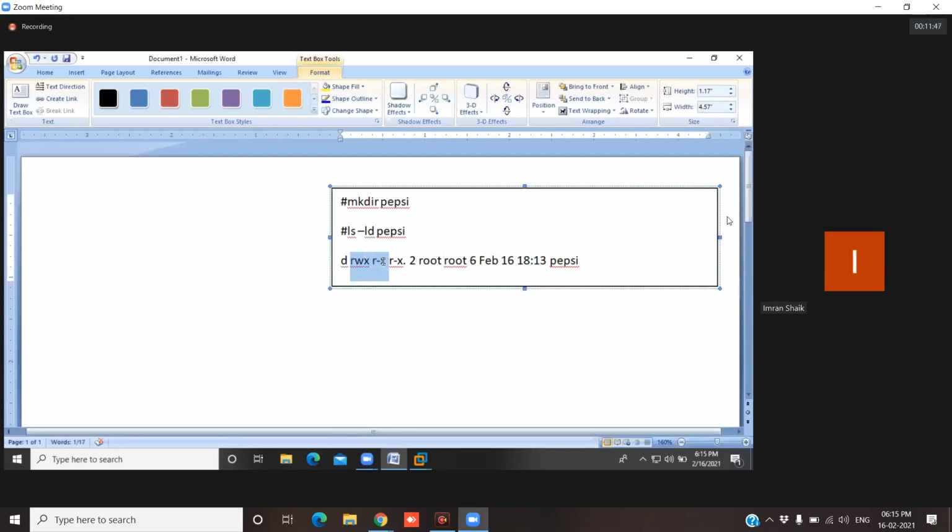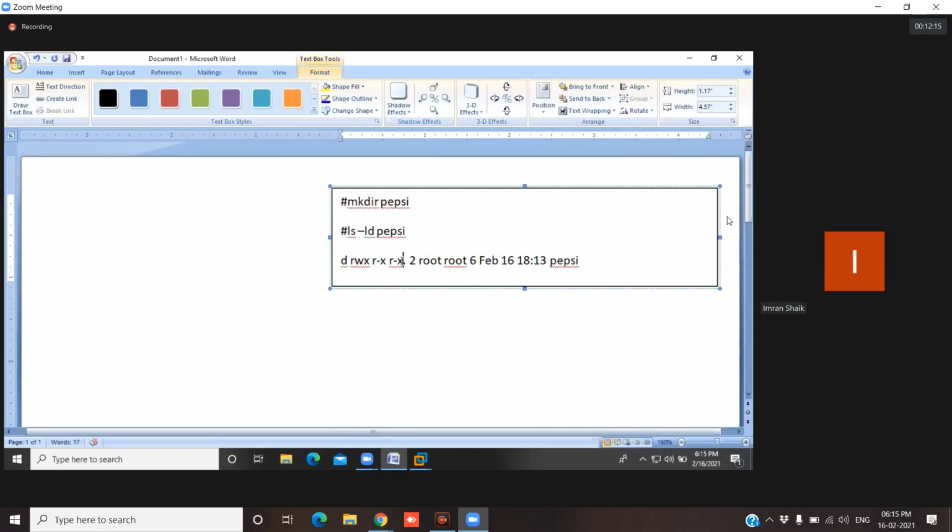Now we are going to discuss this part. RWX is the permission for the user. Who is the user of this directory, guys? Root is the user. He's the owner, and he has the full permission. RWX, then R-X. This is the group permission. And R-X is the other users' permission.